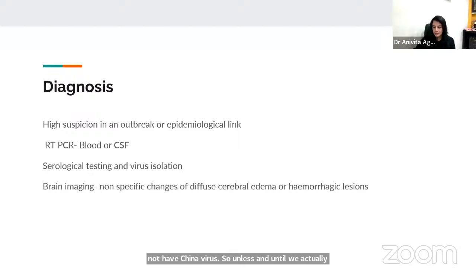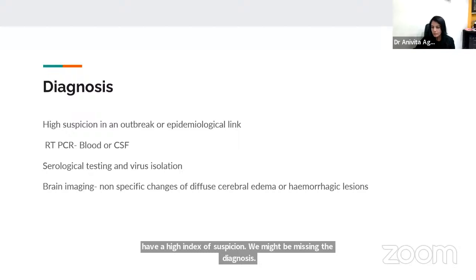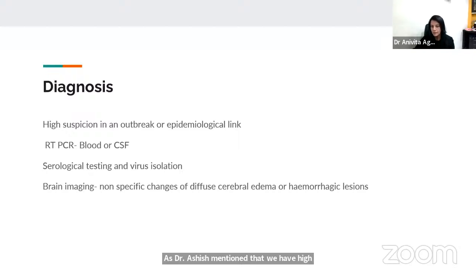As Dr. Ashish mentioned, we have high serology rates even in North India for this virus. We might not have been suspecting this particular virus, and we might have been missing a lot of patients, and hence a sharp eye for these clinical symptoms is very important. Serological testing and virus isolation are research-based tests that can be done and must be done during an outbreak situation.